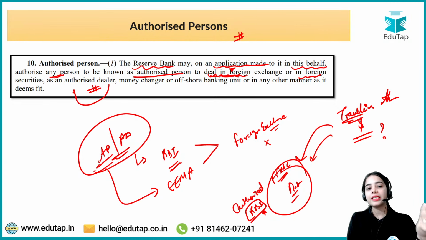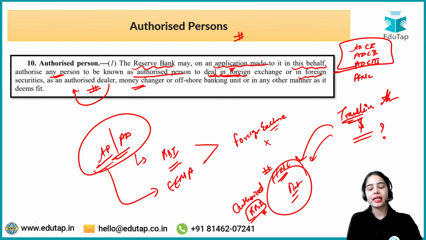They are the authorized dealers. They can deal in foreign exchange. They can buy and sell foreign exchange. Or they can be the money changer, like I have told you the example of full-fledged money changers. There are Authorized Dealer Category 1, Authorized Dealer Category 2, Authorized Dealer Category 3, and then there are full-fledged money changers.